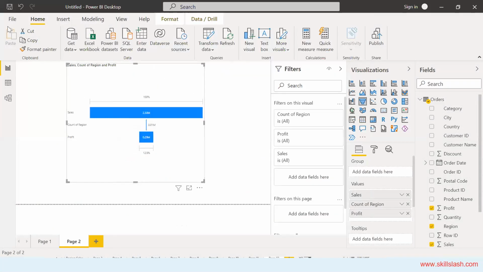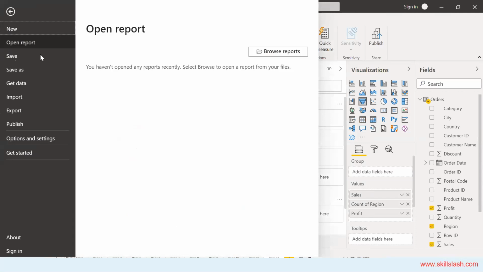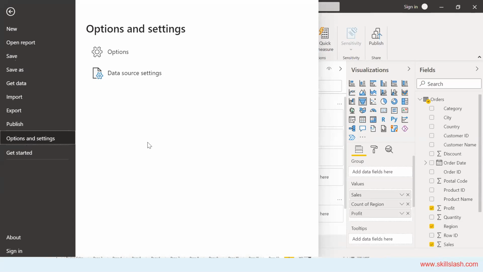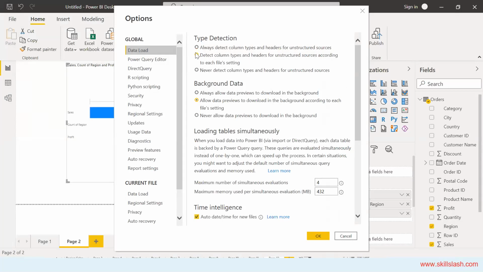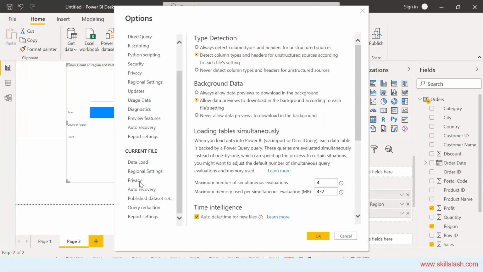So where were we? We clicked on File. After clicking on File, this is the Options and settings, right? Just before Save as, Get data, Import, Export, Publish, click on Options and settings. Then click on Options. A modal will open with two headings: Global and Current file.